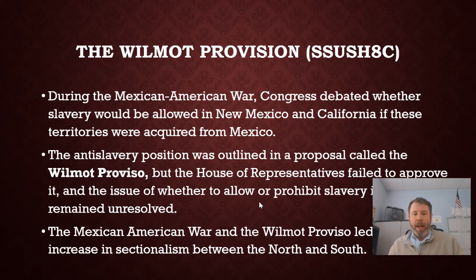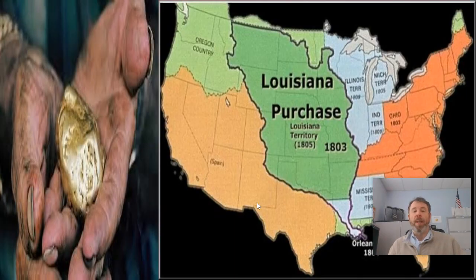You can't have it both ways. You can't have some states slave states, some not. You got to have one or the other. And it's starting to get to that point where no matter what compromises we have, the conflict's not going to go away. The sectionalism is getting worse, and you're not having a United States anymore. You're having Southern states and you're having Northern states. You're having slave states, you're having anti-slave states. And that's exactly what the Mexican War brought forward, the resulting sectionalism.